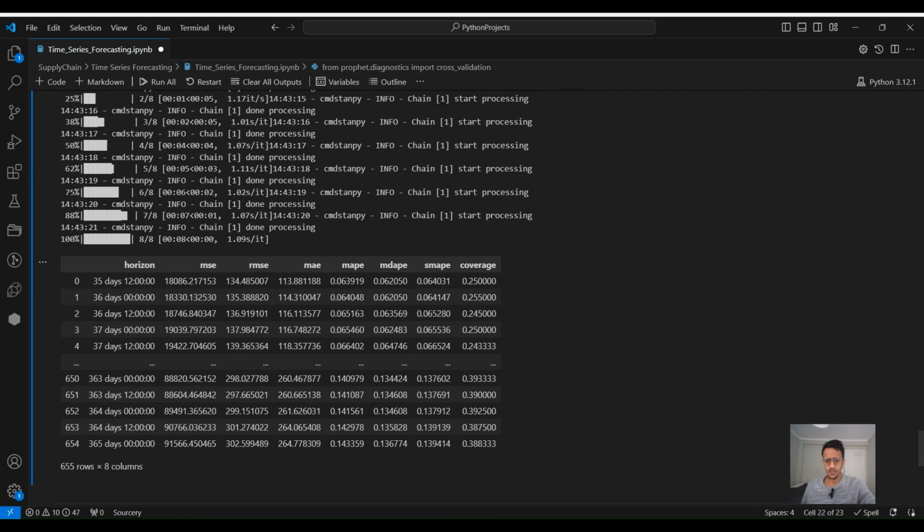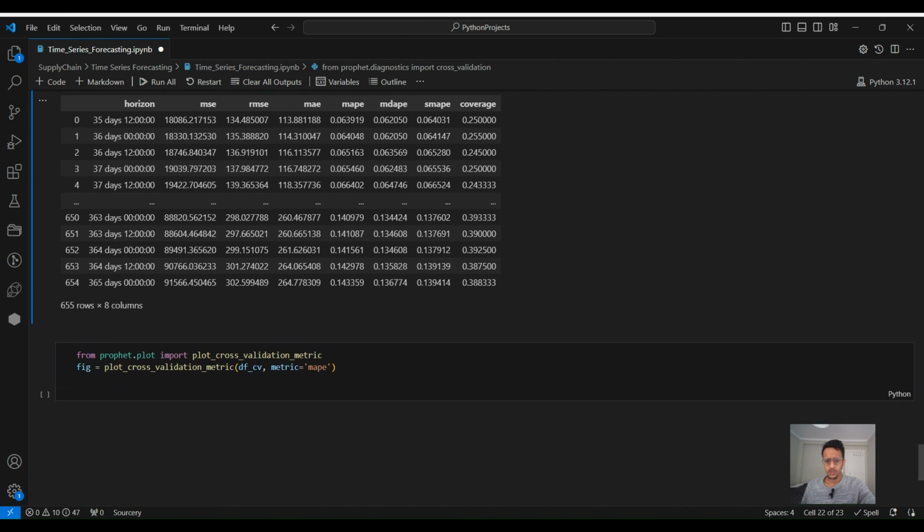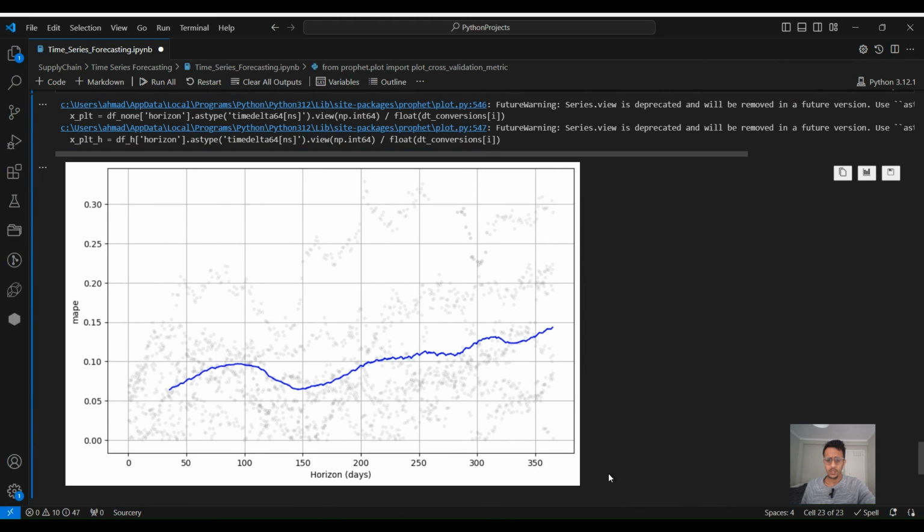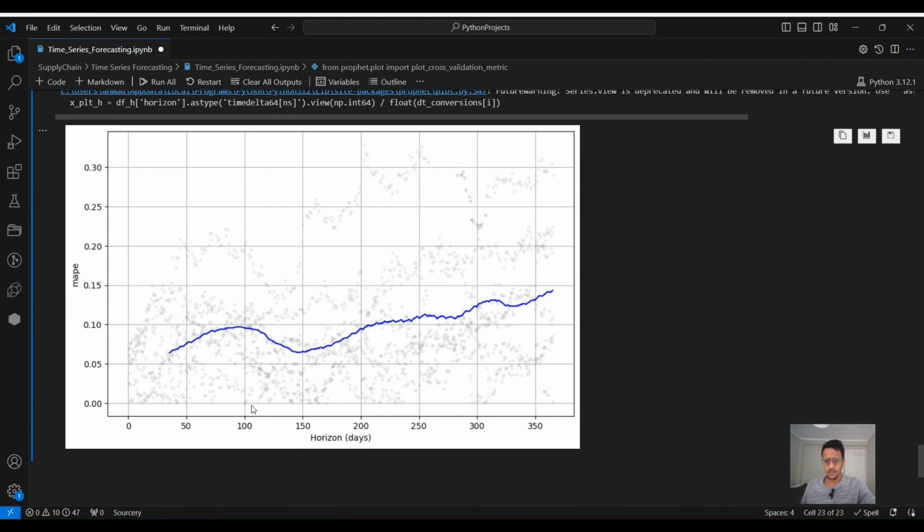Here, as you can see, all the error metrics that you need. You can simply also import the plot cross validation metric, and you plot this data frame, and it will give you the performance of the mean absolute percentage error.